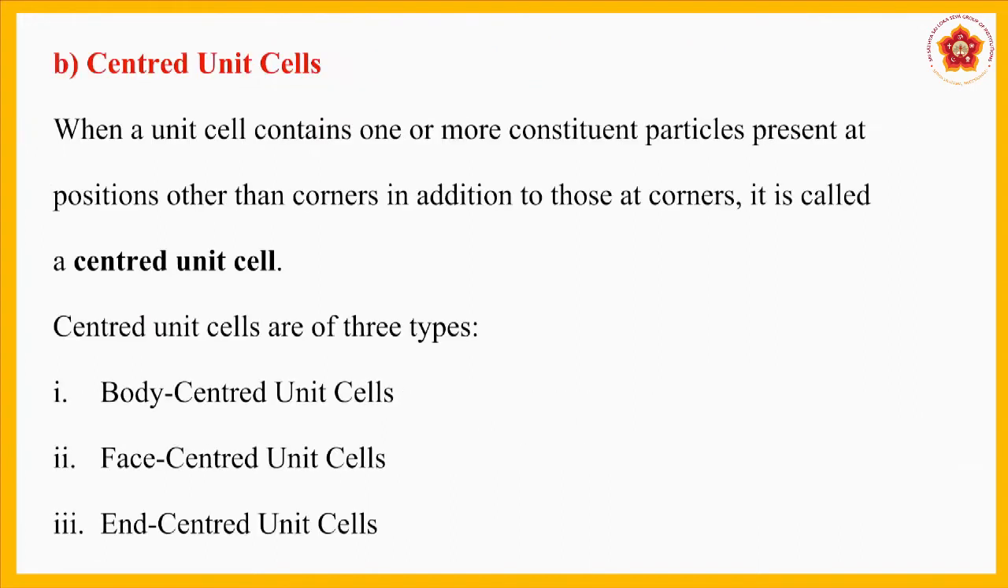Okay. Next one is centered unit cells. When a unit cell contains one or more constituent particles present at positions other than corners in addition to those at corners, it is called a centered unit cell. Again, centered unit cells are of 3 types. First one is body centered unit cells, second one is face centered unit cells, third one is end centered unit cells. So we will discuss one by one in detail.